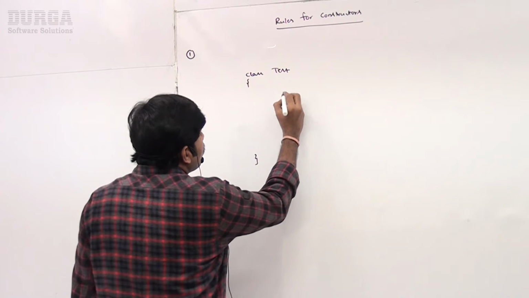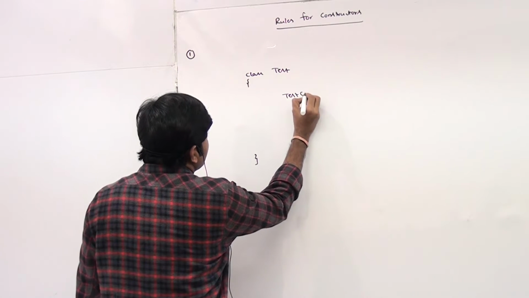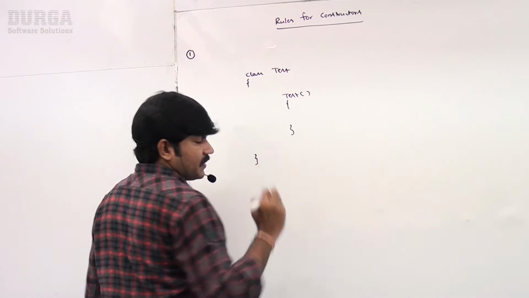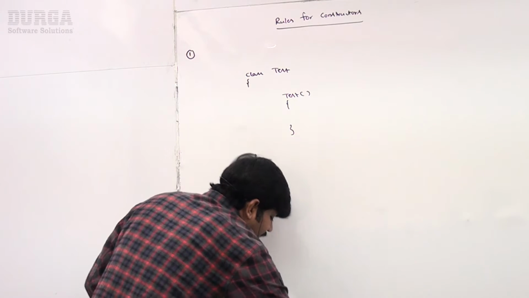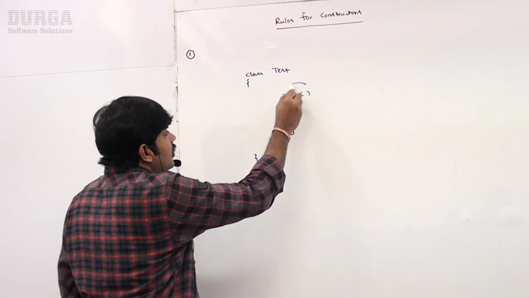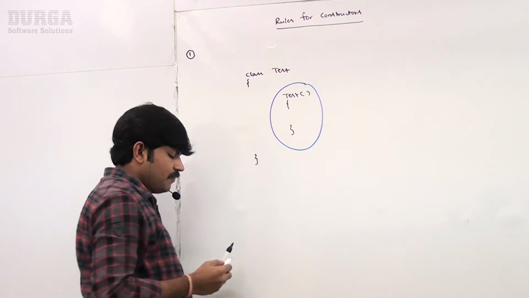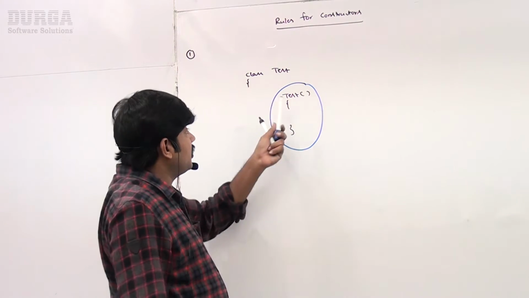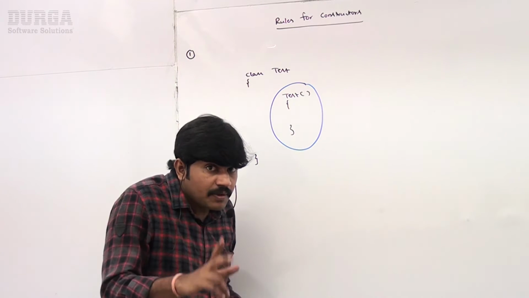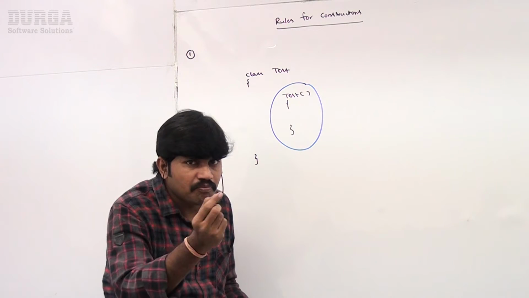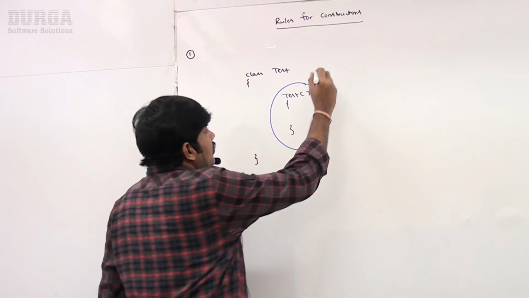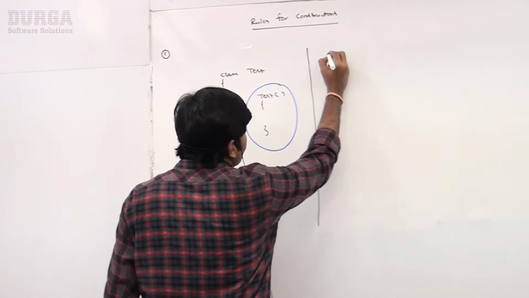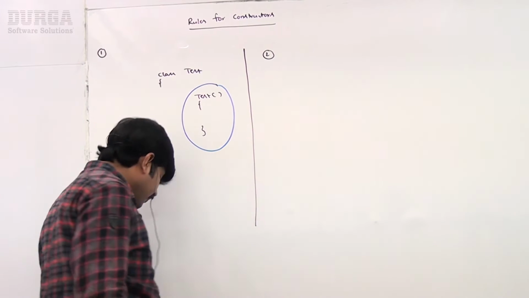So now here, compulsorily we require to write like this. If you are writing like this, now it will become a constructor. The first rule I already covered, not required to keep much explanation. The name of the constructor and the name of the class must be the same. Simple rule, right?